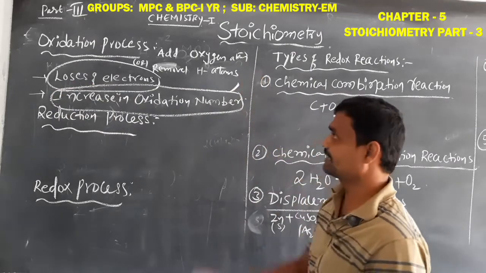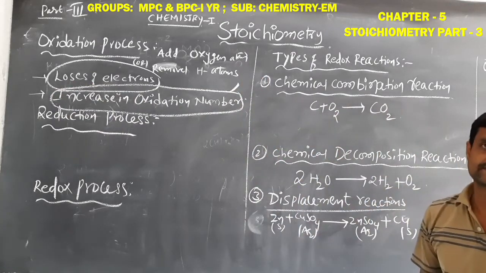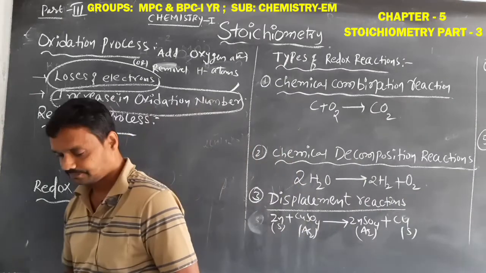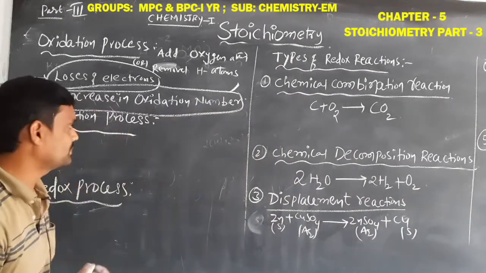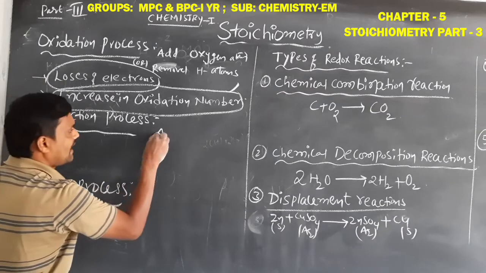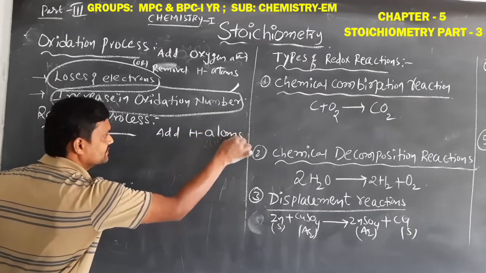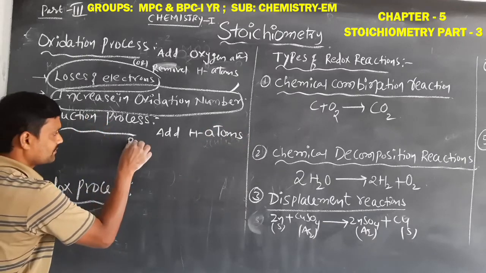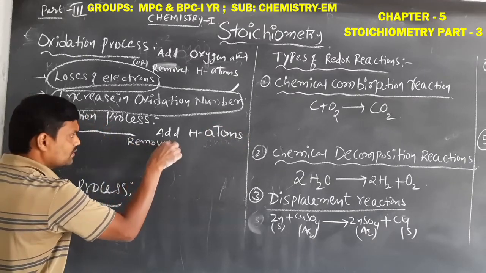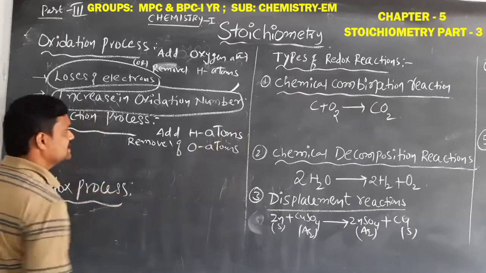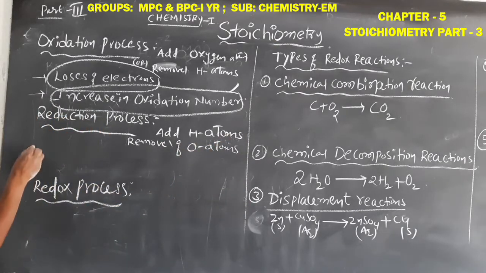Okay students, reduction is exactly the reverse of the oxidation process, that is, addition of hydrogen atoms or removal of oxygen atoms is called the reduction process.